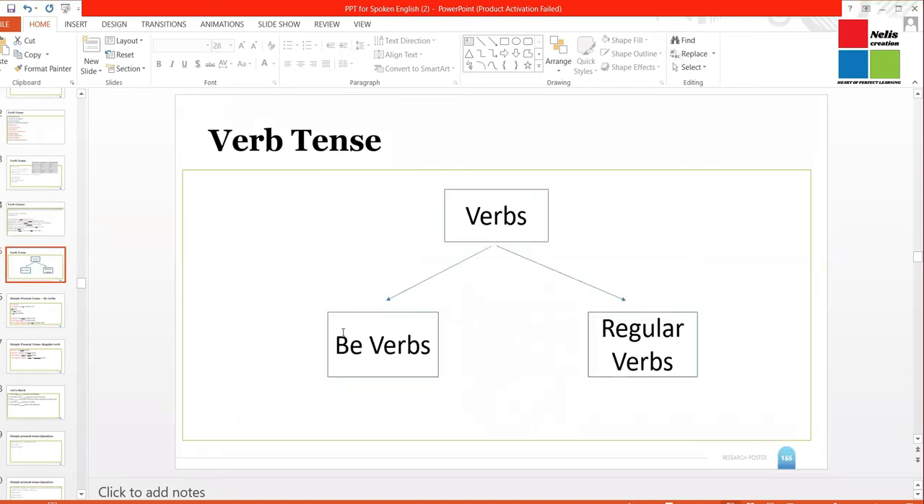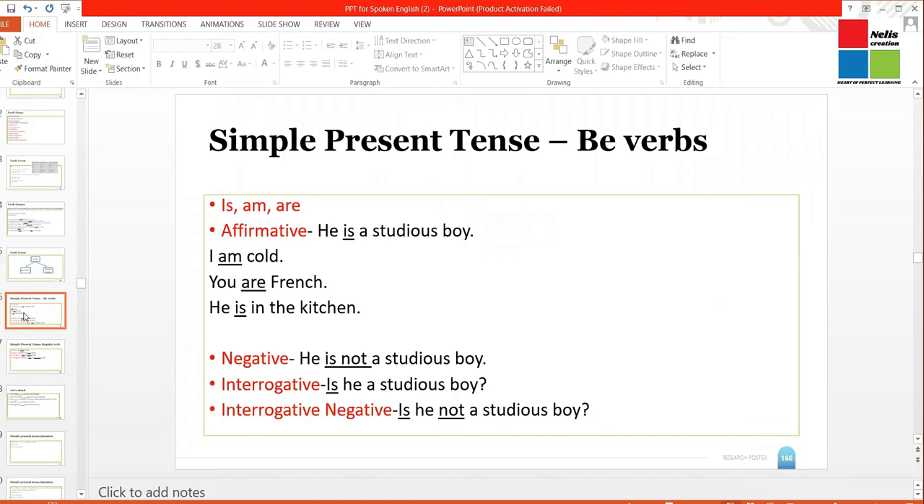Whenever we talk about the verb, in order to understand simple present tense, we need to first learn that there are two kinds of verbs. One is the be verb and the other one is the regular verb. So what is the be verb? The be verb means the verbs like is, am, and are. These are the be verbs in the simple present tense. So in the affirmative or the positive form, example: he is a studious boy.